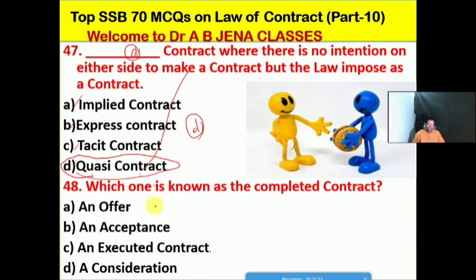So next one हम देखेंगे which one is known as the completed contract, whether A an offer, B it's an acceptance, C it's an executed contract, D it's a consideration. Friends, so C is the right option for this MCQ. मतलब an executed contract is regarded as or taken as the completed contract. So C is the right option for this MCQ.